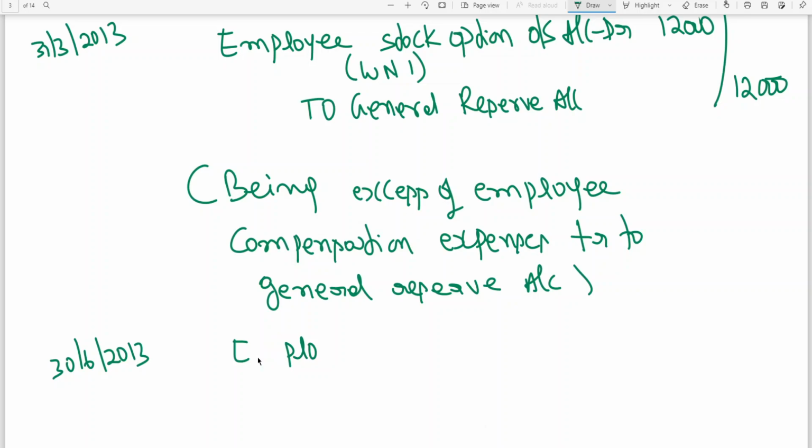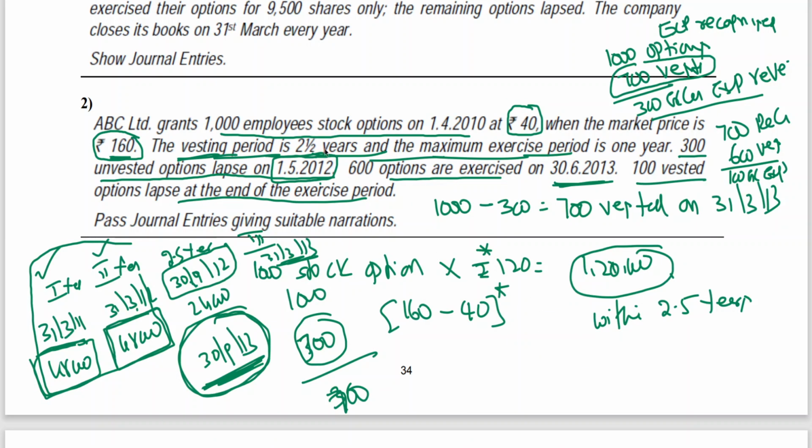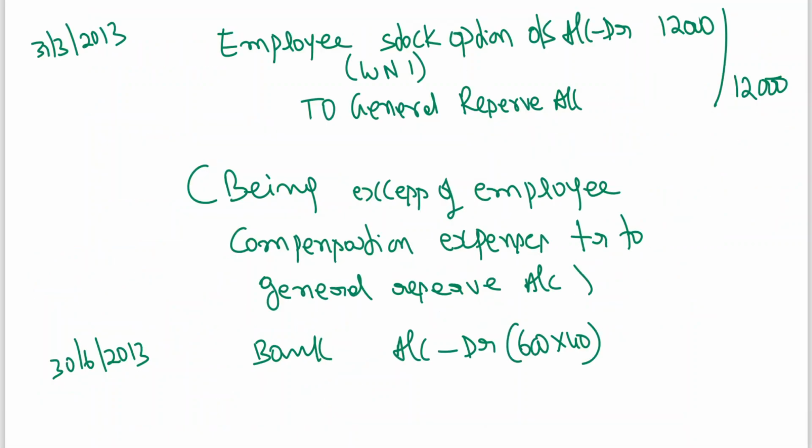we write bank account. They have subscribed on 600 shares. So bank account at 600 into 40, offer price 40. 6 4 24. 24,000.